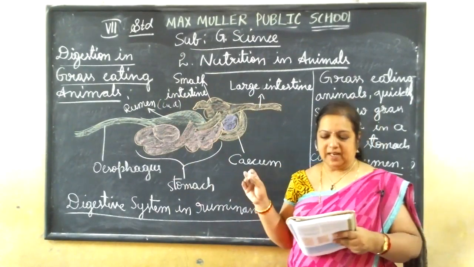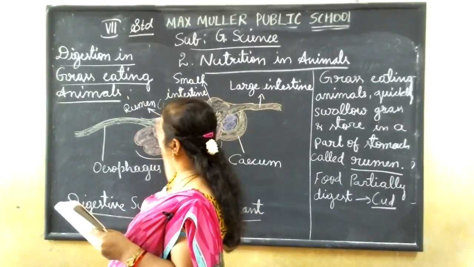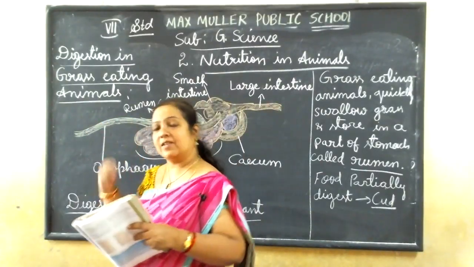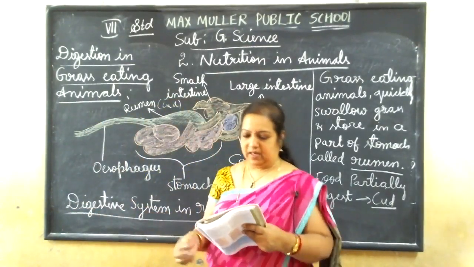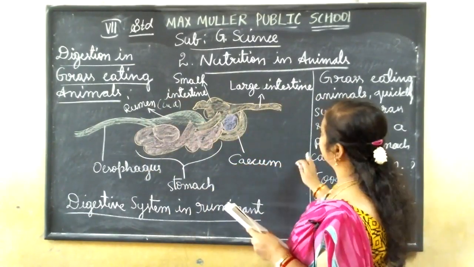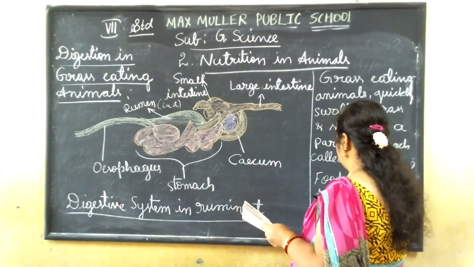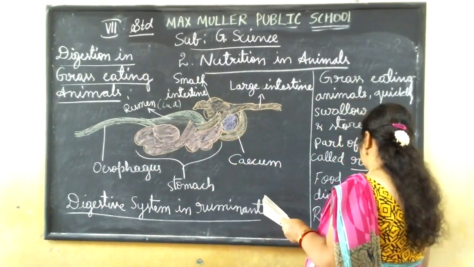Then later the cud returns to the mouth. Afterwards, this cud is returned to the mouth and rechewed again. This process we call rumination.